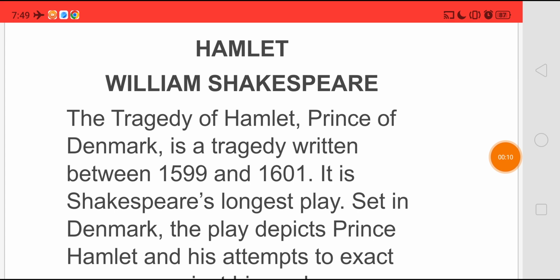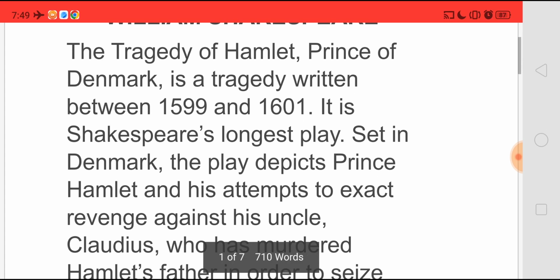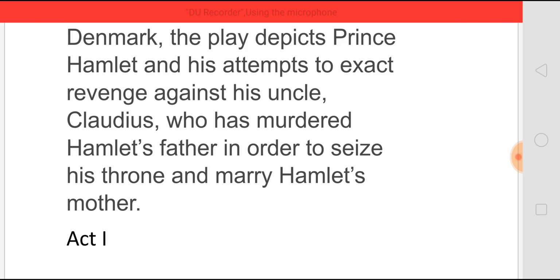The full title of this play is The Tragedy of Hamlet, Prince of Denmark, and this is the tragedy written between 1599 and 1601. It is said that this is the longest play by Shakespeare. The story is set in Denmark, and the play tells about Prince Hamlet and his attempts to exact revenge against his uncle Claudius. Why he wants to take revenge on his uncle Claudius is that he believes that Claudius had killed Hamlet's father, and this he did because he wanted to become the king of Denmark, and also he wanted to marry Hamlet's mother.